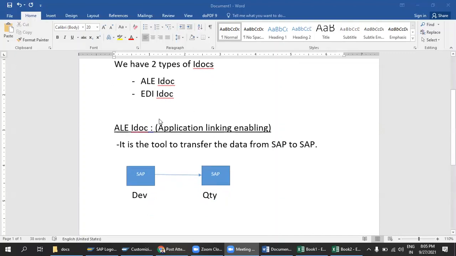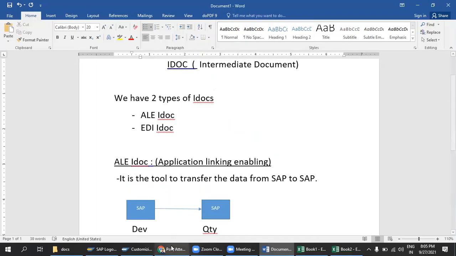Okay, so this is the ALE IDOC concept. Actually, ALE IDOC is done with the help of ABAPers, guys. You need an ABAPer to do this complete configuration. But here we don't have any ABAPer, so we will go with EDI. As an FI consultant, you should know this process for reference. It will be very helpful to crack the interview, and you can get more knowledge. If you want to learn ALE IDOC, it will take around 3 days for the complete configuration, but this is very simple.